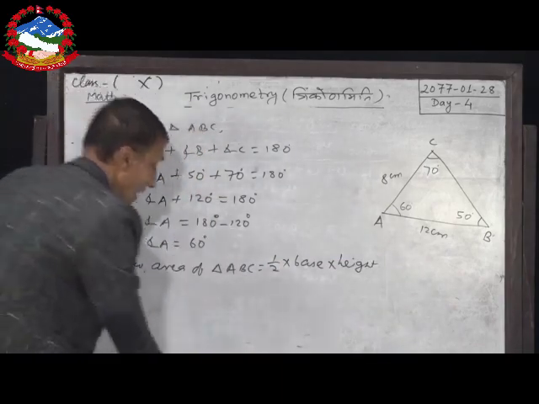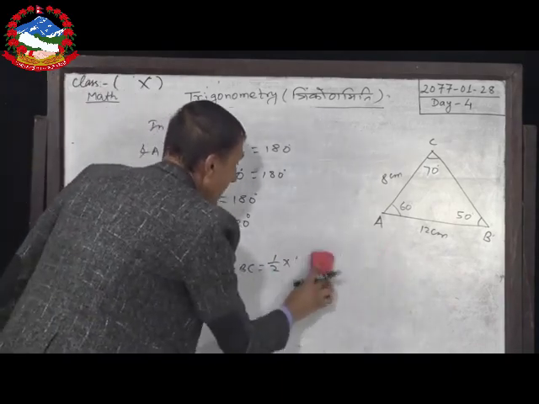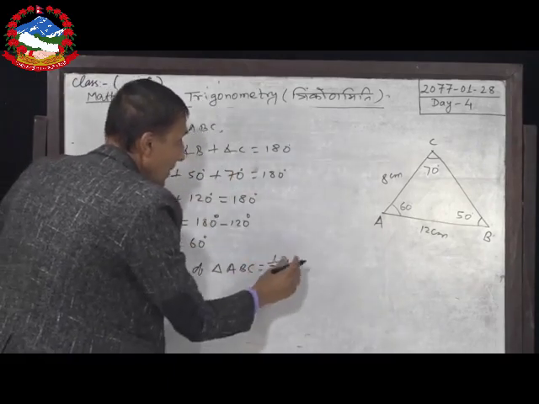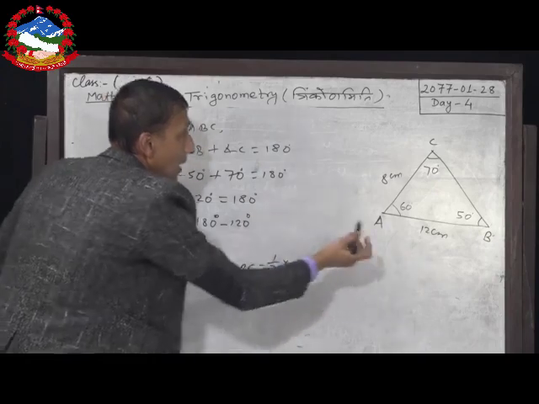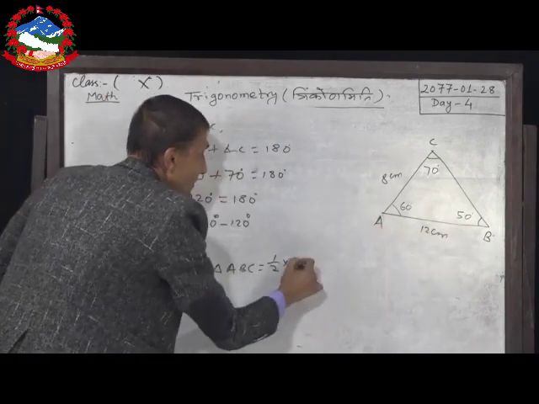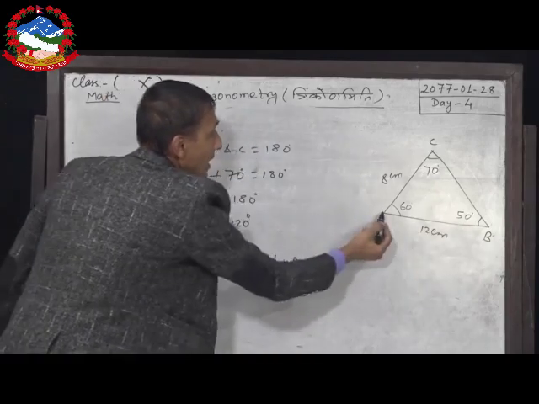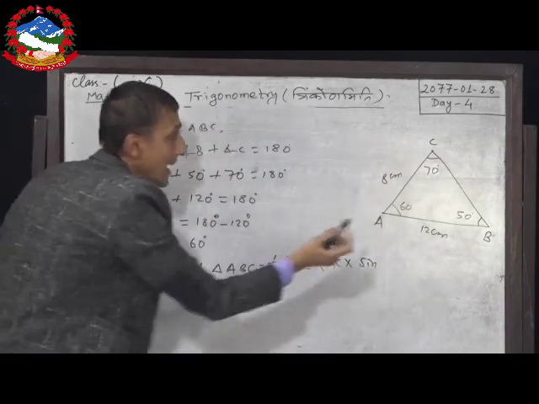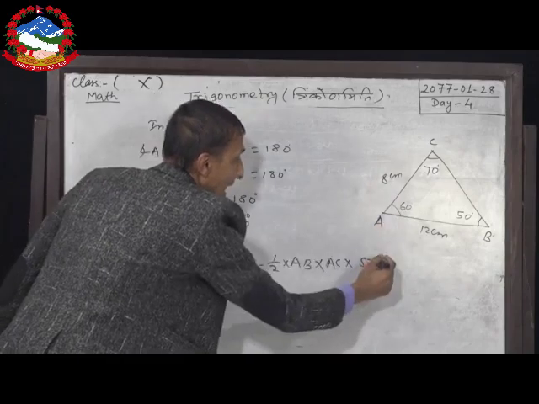And just we have derived another formula. That formula can be used easily here. Two sides are given, AB into another side given, AC, and sine of the angle made by these two, that is sine 60 degree.